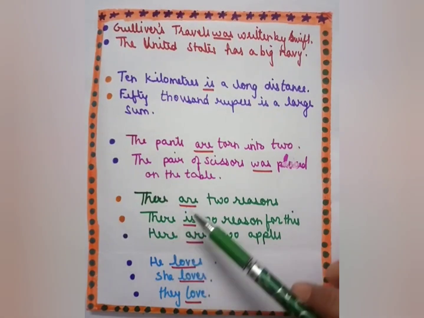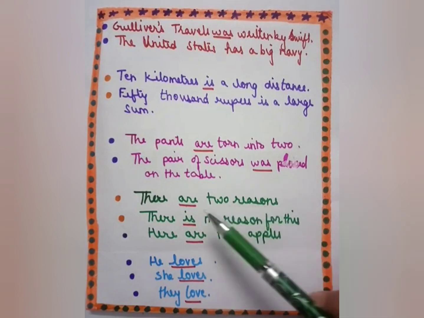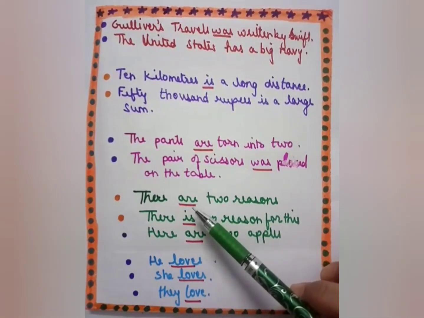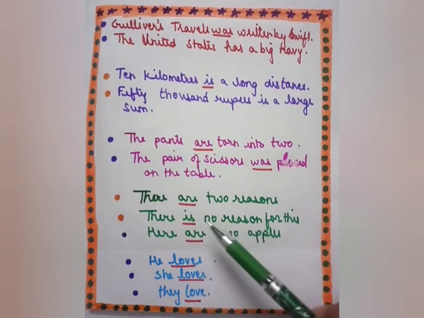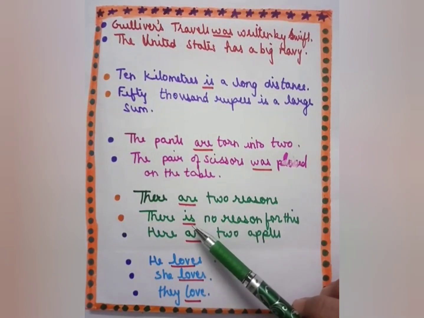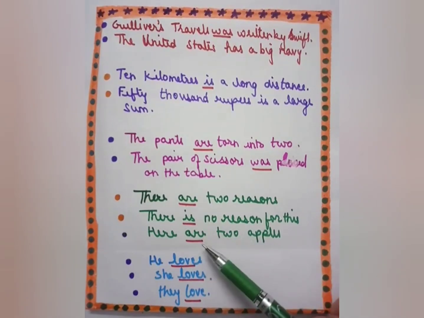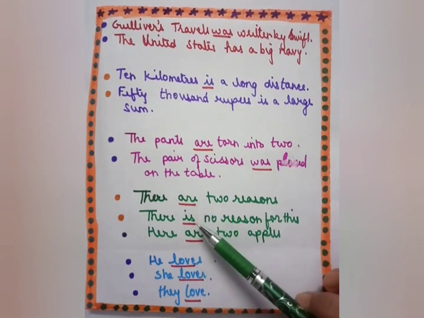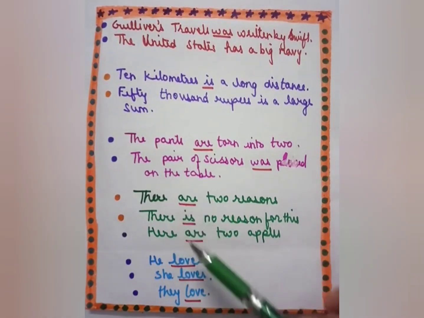Are is used because the subject is 2 reasons, plural. That's why the plural verb are is used. In this sentence, no reason, singular. That's why the verb is is used. And here, 2 apples, plural. That's why are is used. So are, is, are, they are not used according to there and here. They are used according to the subject.